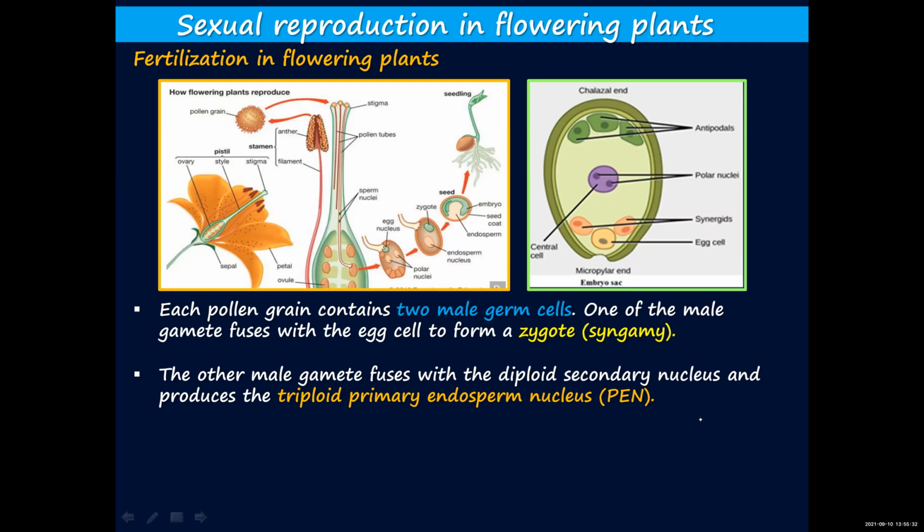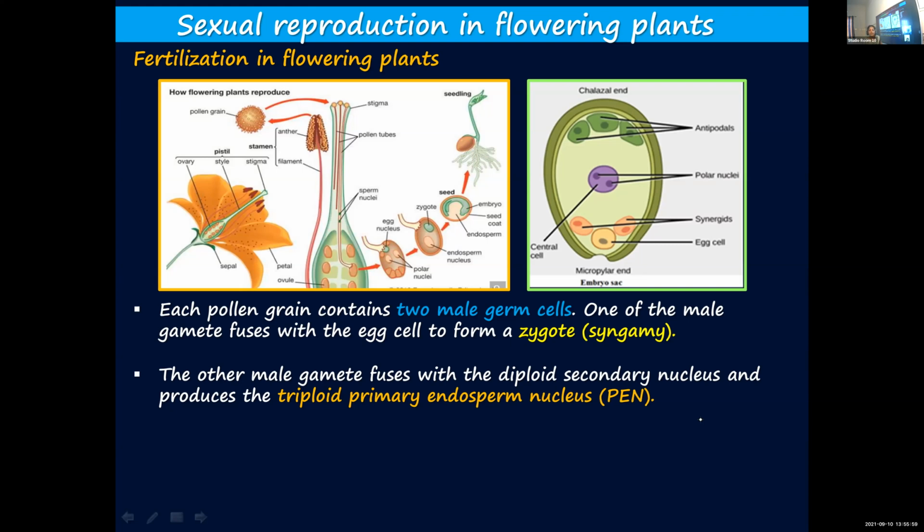Fusion of what? Two polar nuclei. Fusion of two polar nuclei will result in the formation of a diploid secondary nucleus. And this diploid secondary nucleus will fuse with the other male gamete and form the PEN, the triploid primary endosperm nucleus.